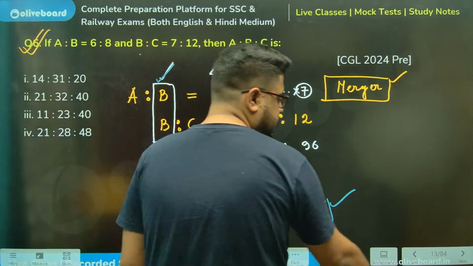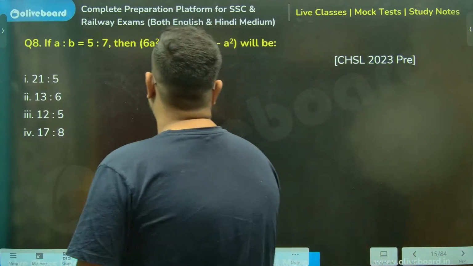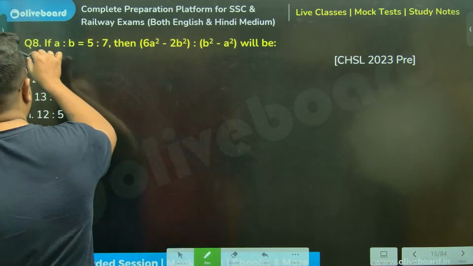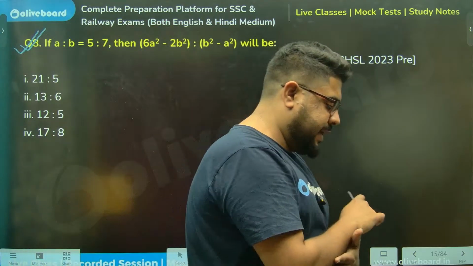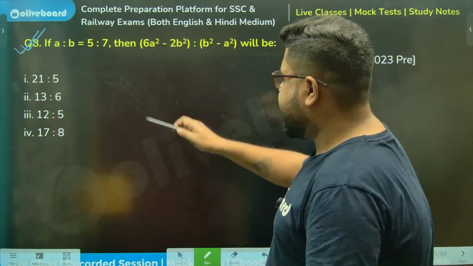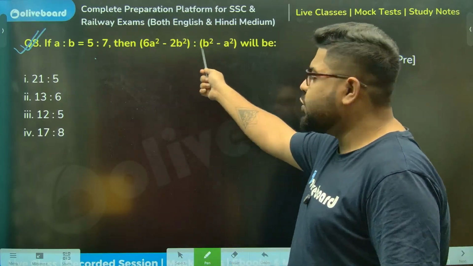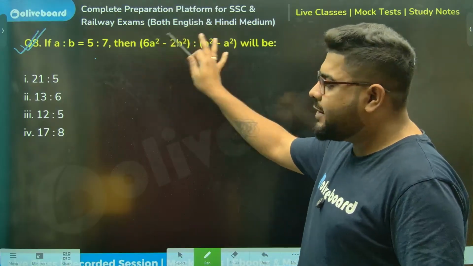Perfect. This one we had already done. Now this one, tell me what we will be doing. Ratio given, ratio they are asking. So that's a question of relative given, relative asking.